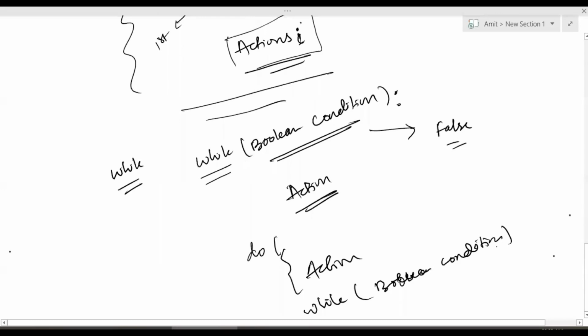Now let's understand, everything else remains the same in while loop and do while loop. The only difference you see here is in a while loop, you are first checking the condition and then you are doing the action. While in a do while loop, you are performing the action first and then you are checking the condition.